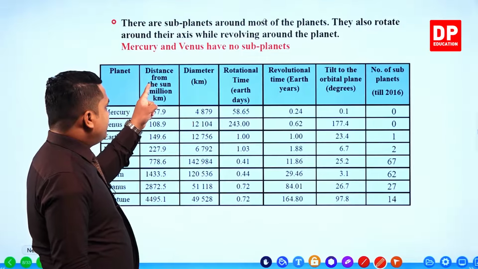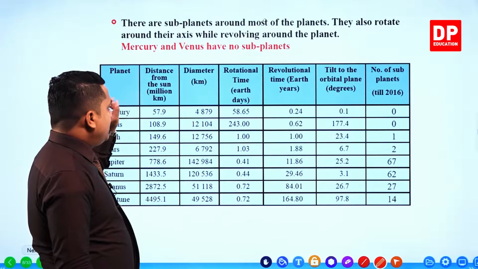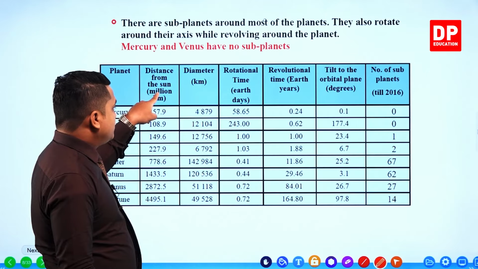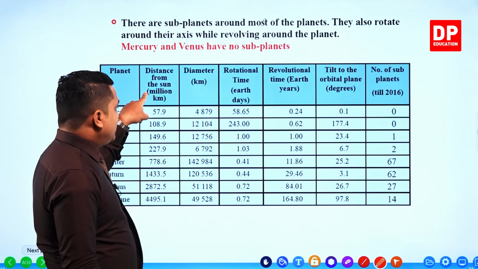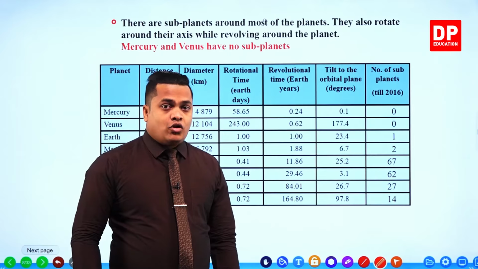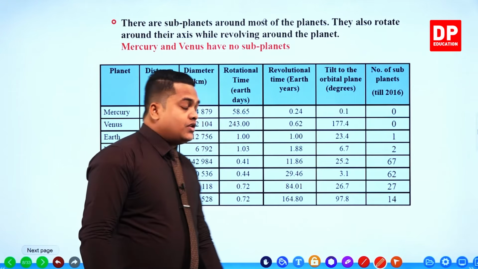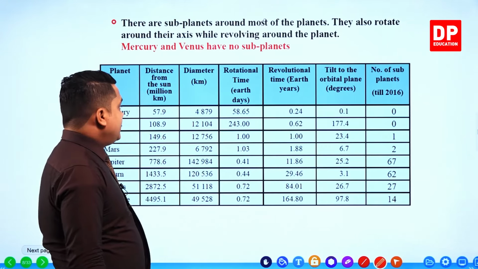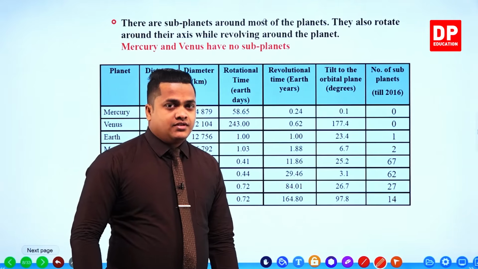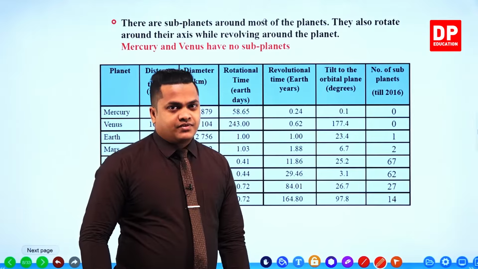Distance from the sun is given in millions of kilometers. 57.9 millions of kilometers is the distance from the sun.